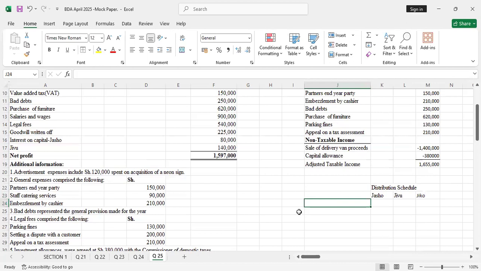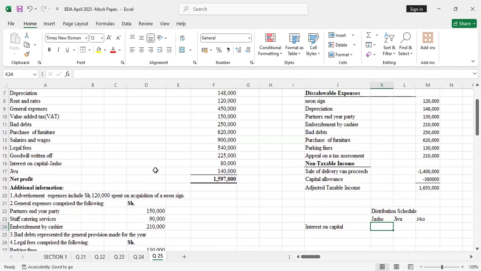Then, was there interest on capital? Yes, there was interest on capital, so I'll start with that. We are supposed to start with the salary if it was specified, but here, for interest on capital, just show what it was. For Jasho, it equals 80,000.